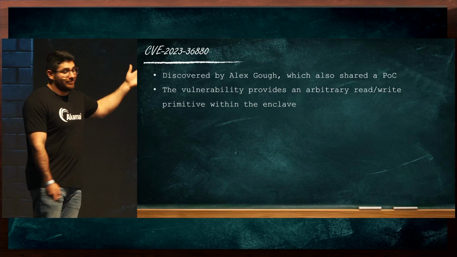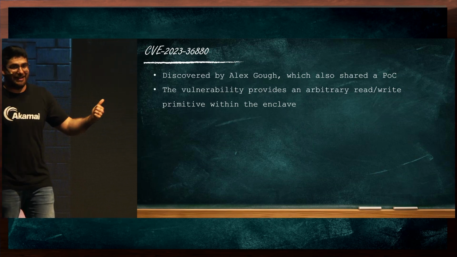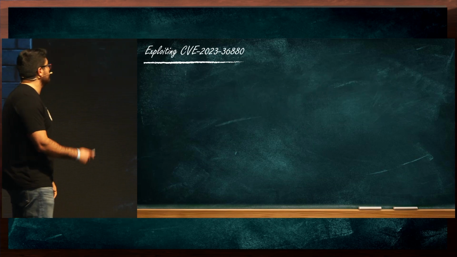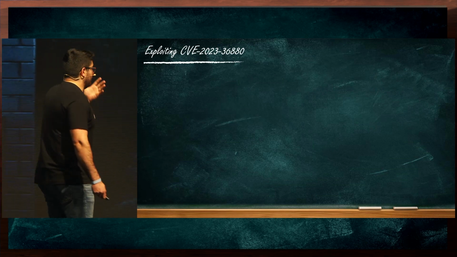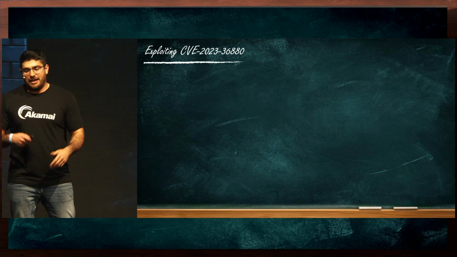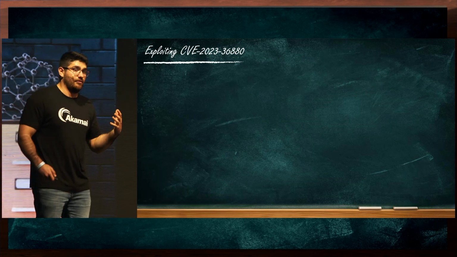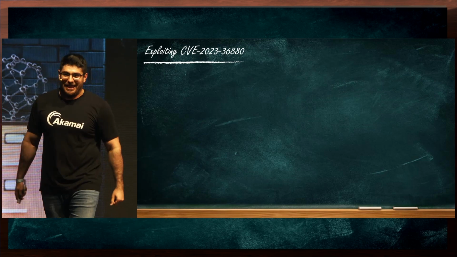But using this vulnerability, we can write what we want, wherever we want within the enclave, and read anything we want from the enclave. When I found this vulnerability, I was able to obtain a vulnerable file through VirusTotal, which I could then load and begin playing with.